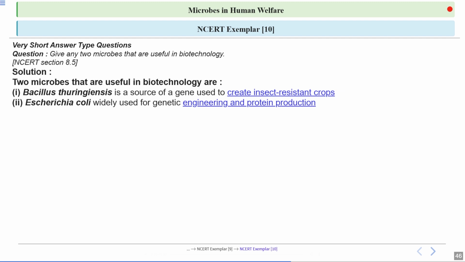Clear? Like Bt cotton, the Bt gene has been introduced into Bt cotton. Whenever the insect feeds on this Bt cotton plant, this toxin enters the insect's gut and kills the insect. The next one is Escherichia coli. This is widely used for genetic engineering and protein production. E. coli is used as a host because it can multiply very fast.